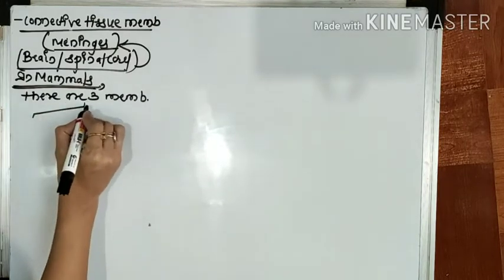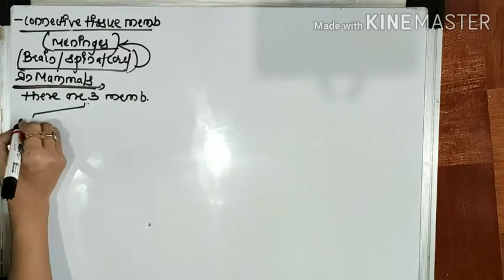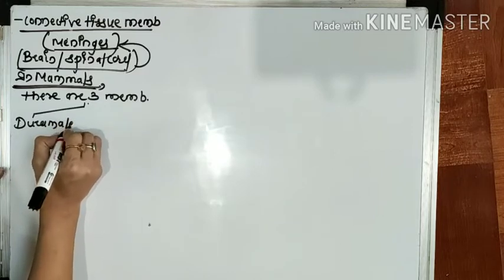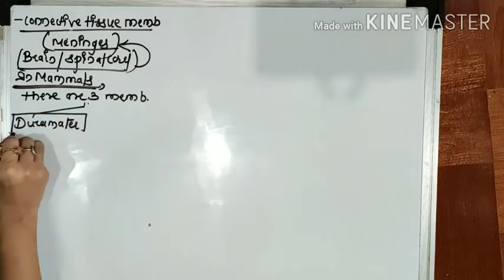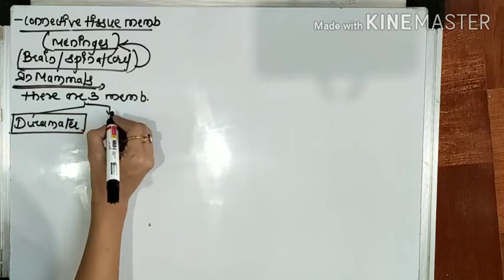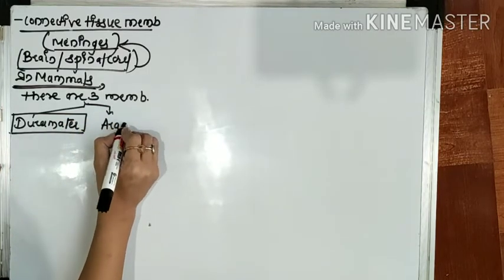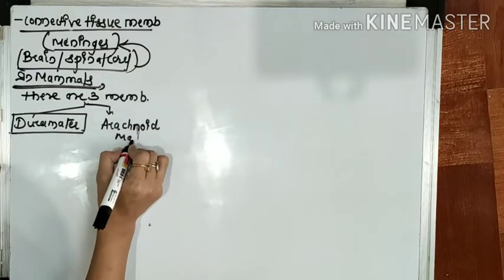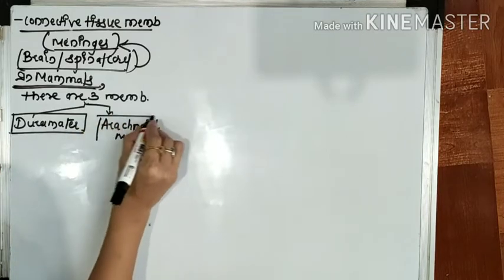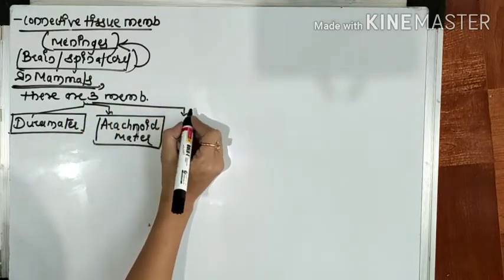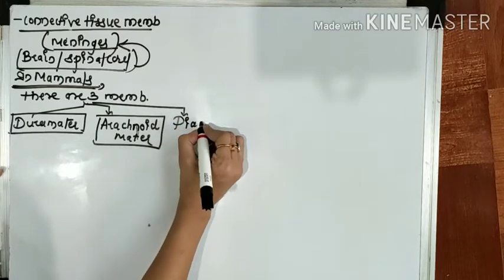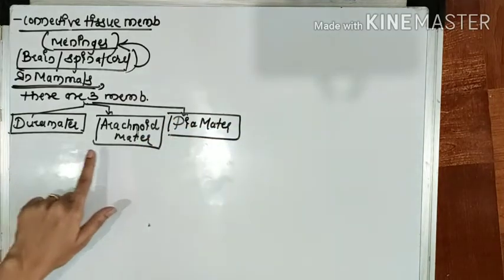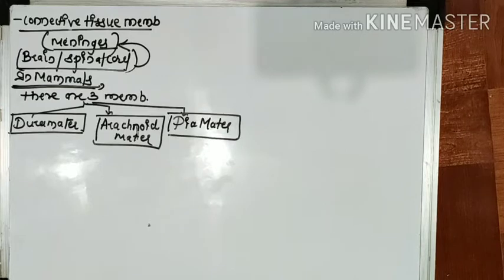The first membrane is called dura mater. The second membrane is known as arachnoid matter. And the third membrane is known as pia matter. So these three membranes cover the brain and spinal cord.